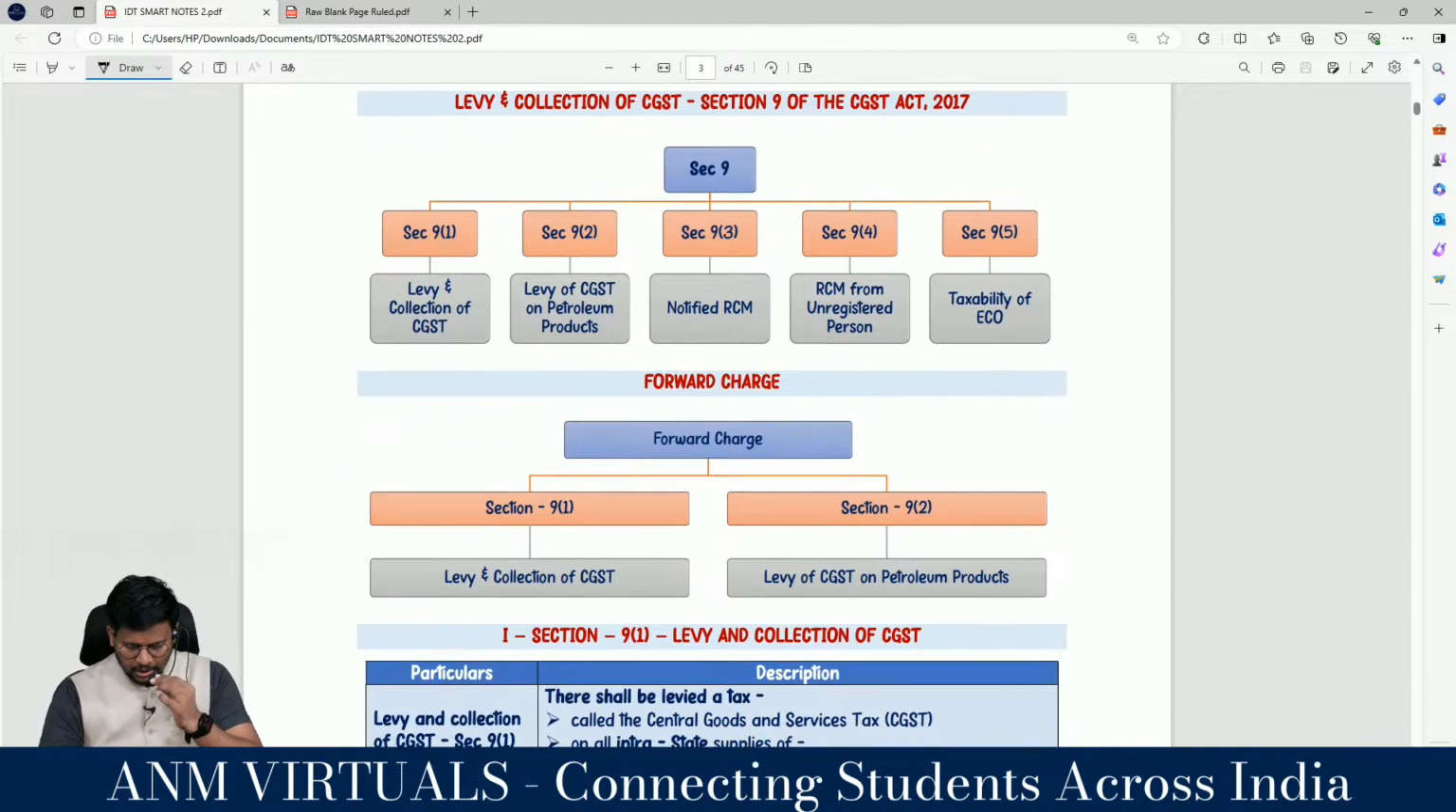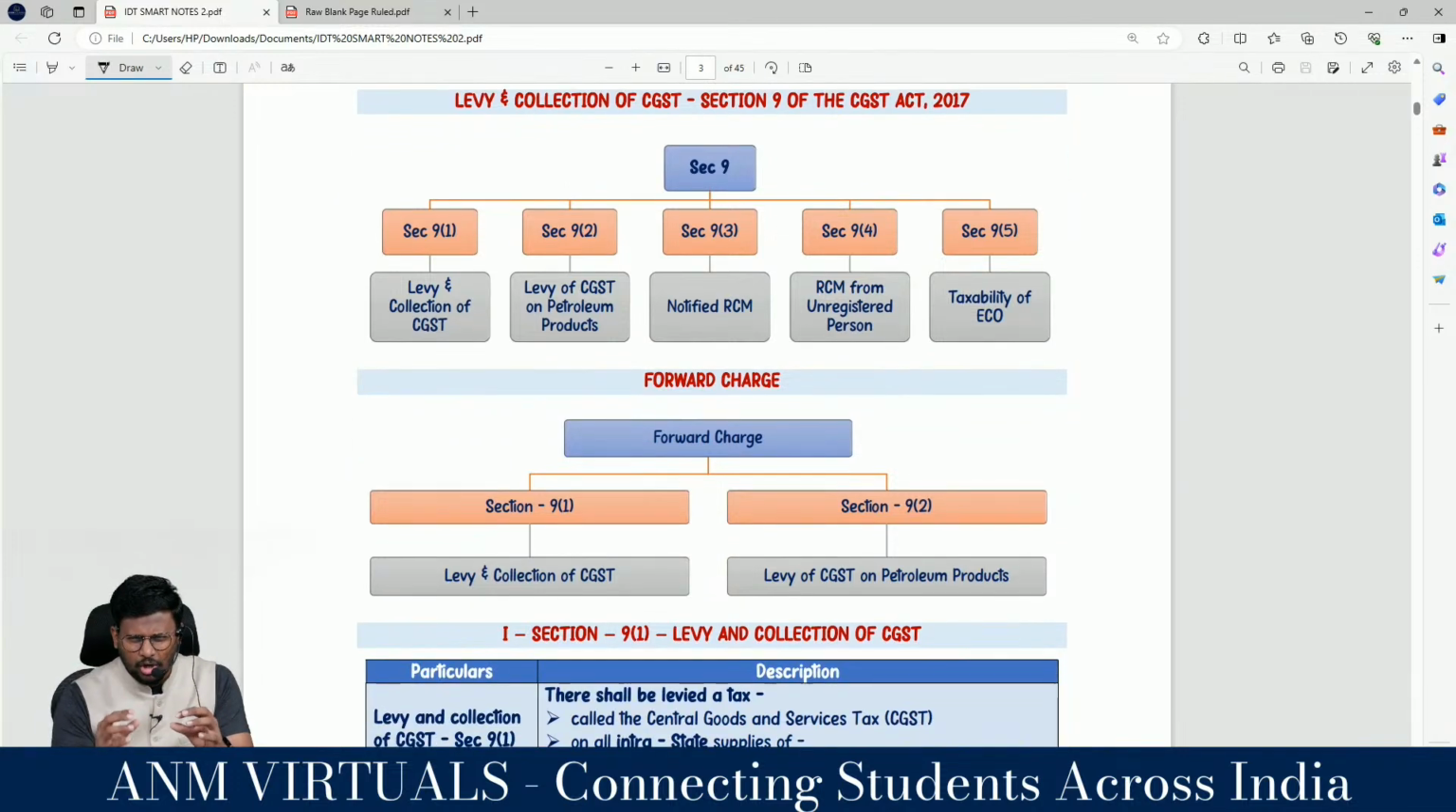Beautiful chapter. This attempt has undergone some changes here and there. Very little changes. We have discussed the major changes, but there are still a few more changes. We will be discussing them throughout. So section 9, classified in how many categories?